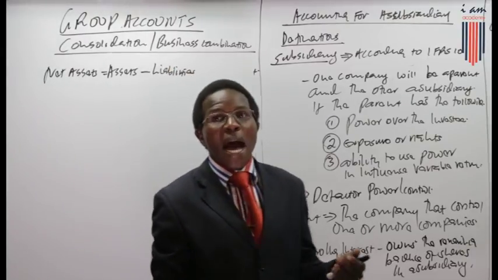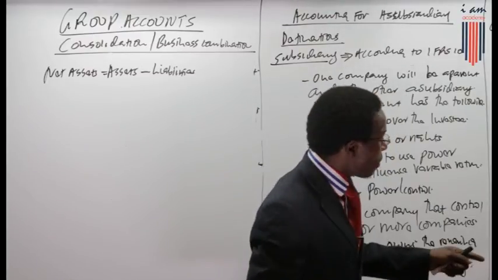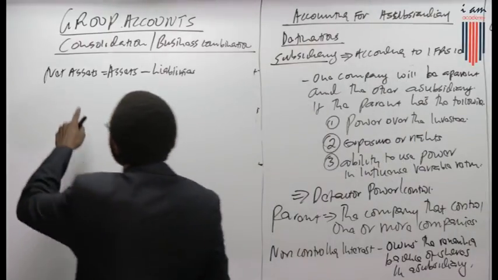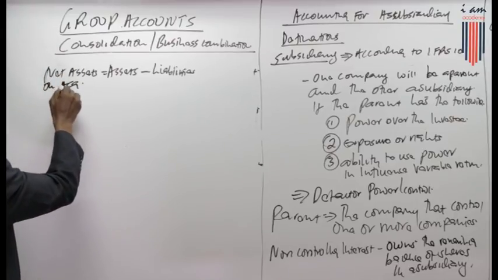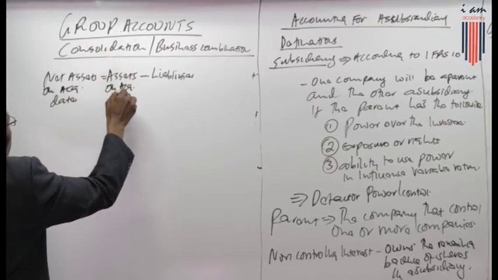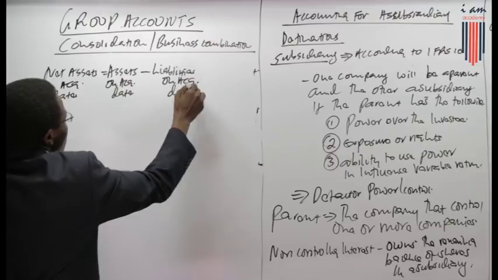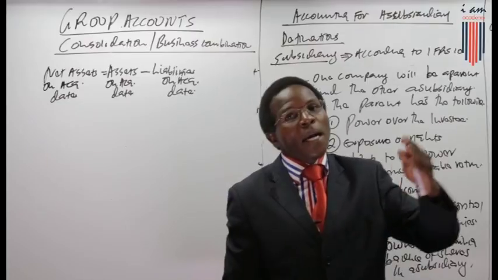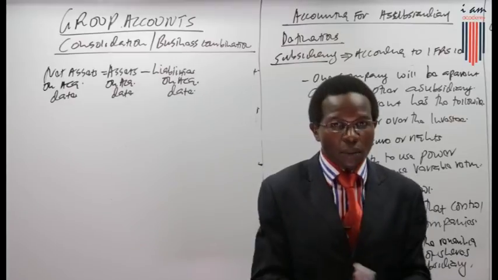We are simply talking about assets minus liabilities. But you need to remember that we'll want to determine the net assets at the date of acquisition. When we talk about the net assets on acquisition date, then we need to get the assets and liabilities on acquisition date. That may not be possible. We may not be able to identify the assets minus liabilities at the date of acquisition. It may not be possible in some circumstances.